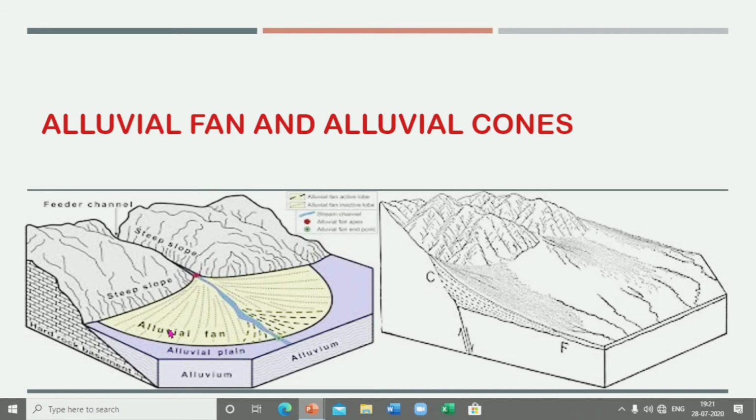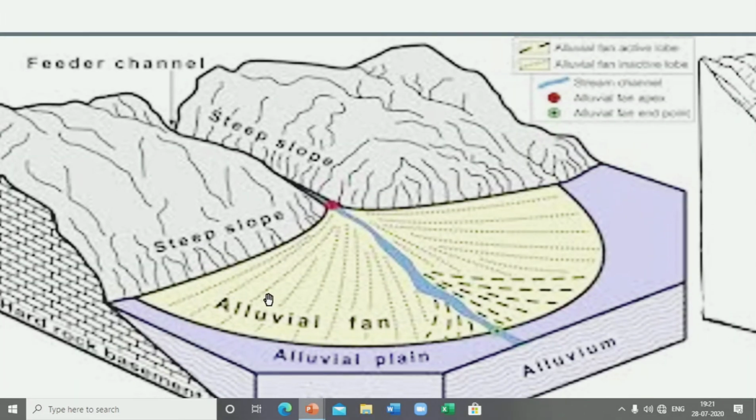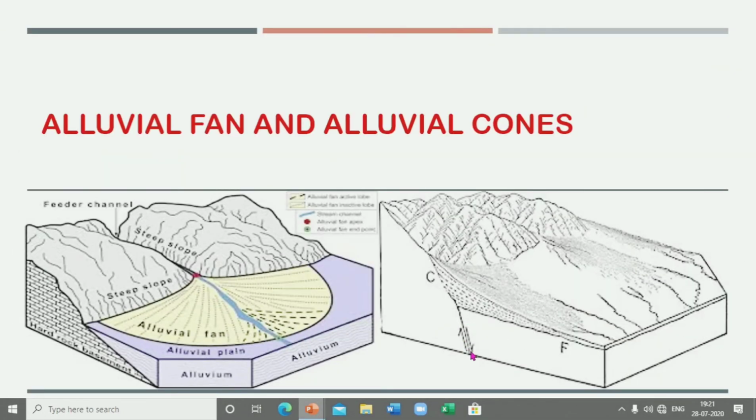When the river crosses this cone, again I will zoom in and show you this portion. The river crosses this cone by small channels, and you can see a semicircular alluvial fan is formed. So that is what alluvial cones and alluvial fans are, which are formed in the middle course of the river.